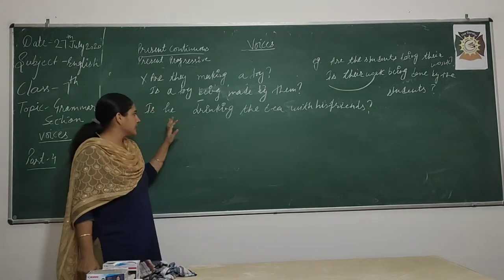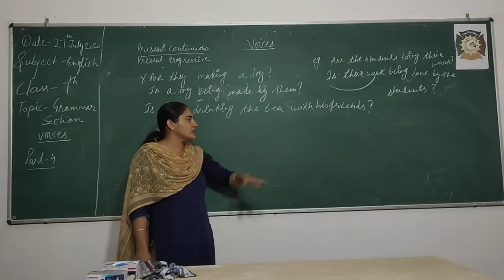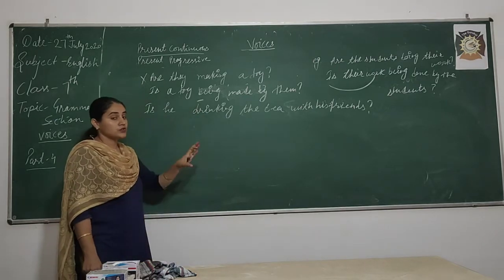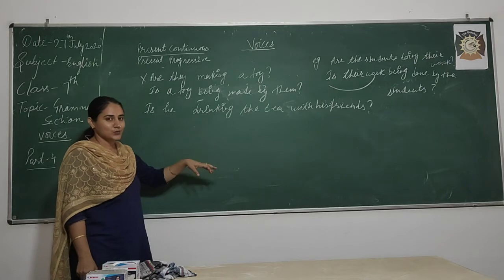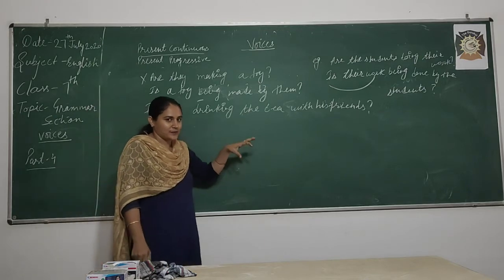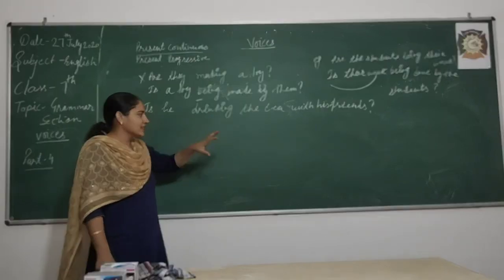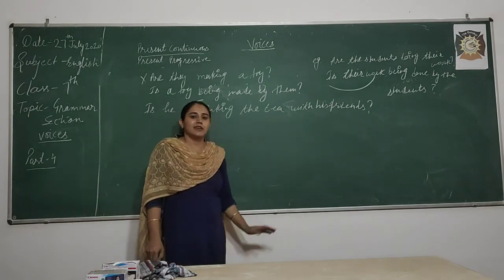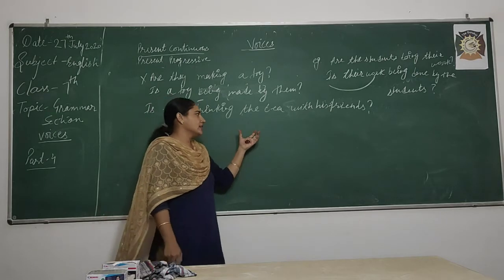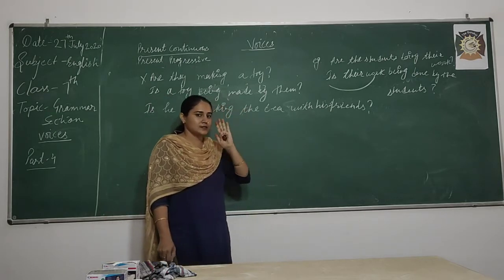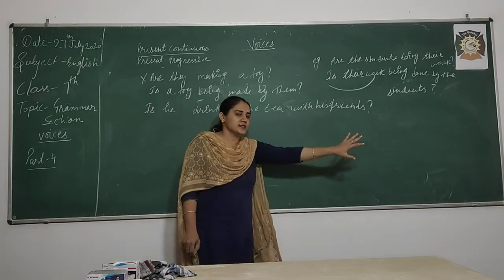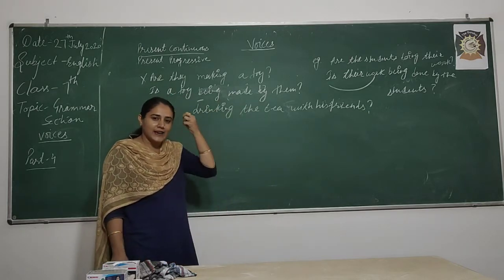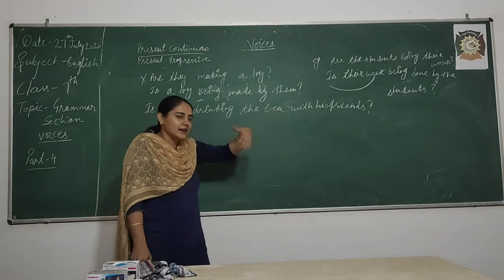The sentence is: is he drinking the tea with his friends? So, what is the object? Just focus on the sentence and try to tell me, dear student, what is the object here. Okay, I will tell. Some of the students will say that the tea with his friends is the object. Some will say the tea is the object, and some will say with his friends is the object, ma'am, because they have an idea in their mind that what is in the end is the object.